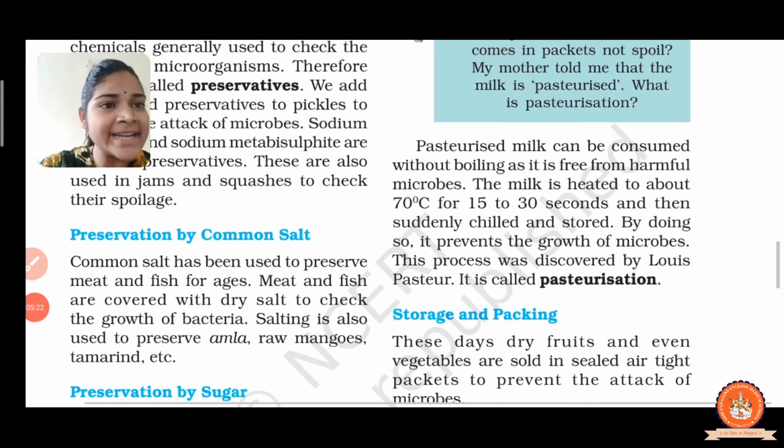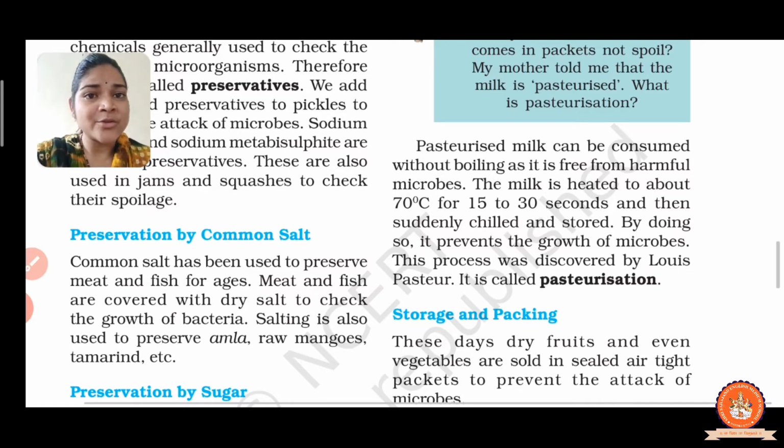Now the next method we have is heat treatment, or increasing temperature, to preserve food. It is a process of heating food items to a high temperature and then cooling them. As microorganisms cannot withstand the change in temperature, they get destroyed, they get killed.